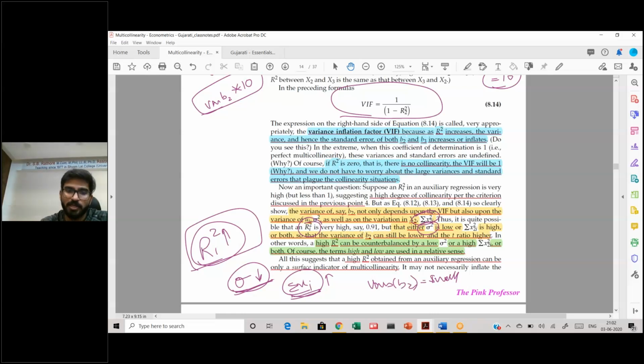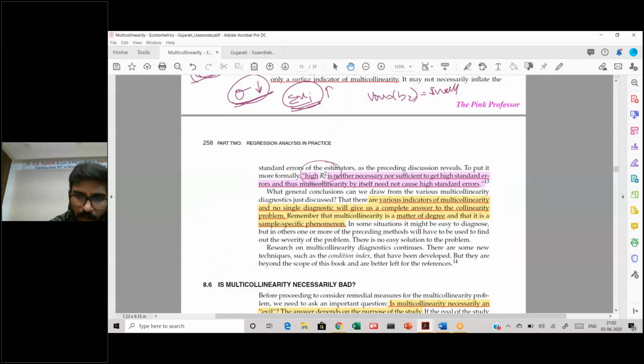They are not absolute tests. So the high R square can be counterbalanced by low sigma square or high summation x2i square. So these are all in a relative sense. So a high Ri square, a high auxiliary regression, or level of explanation, is neither a necessary nor a sufficient relationship to prove multicollinearity. So Ri square is neither necessary nor sufficient to get high standard errors. Thus, multicollinearity by itself need not cause high standard errors.